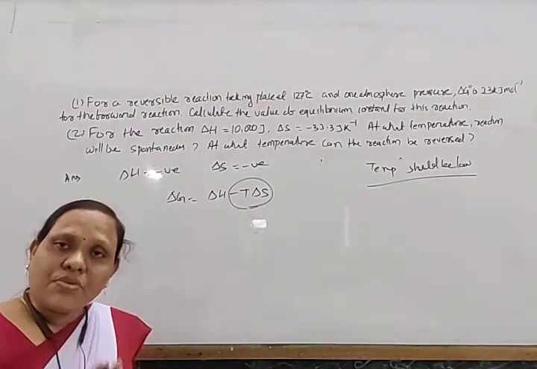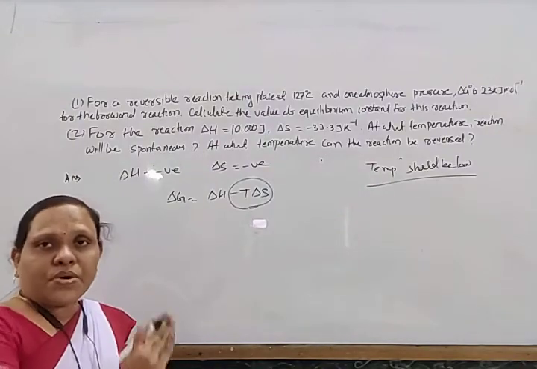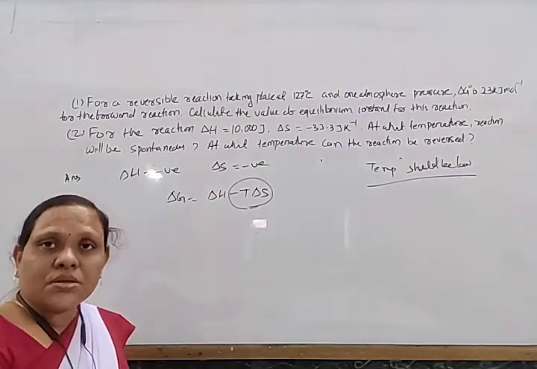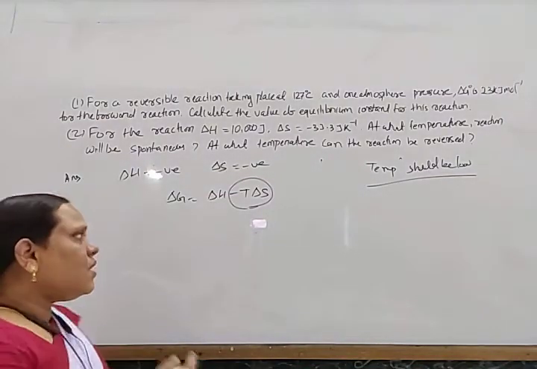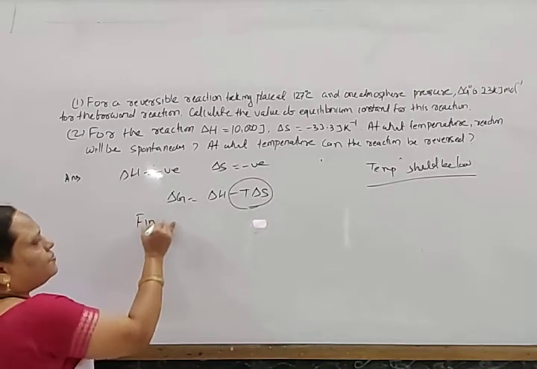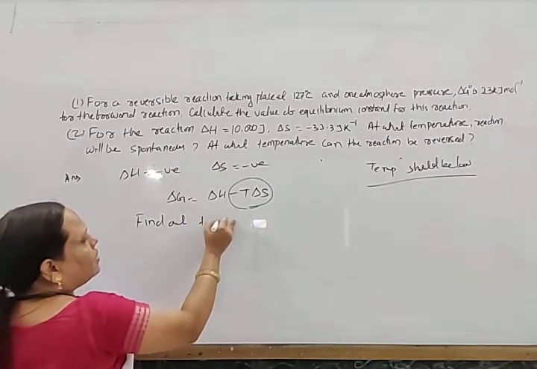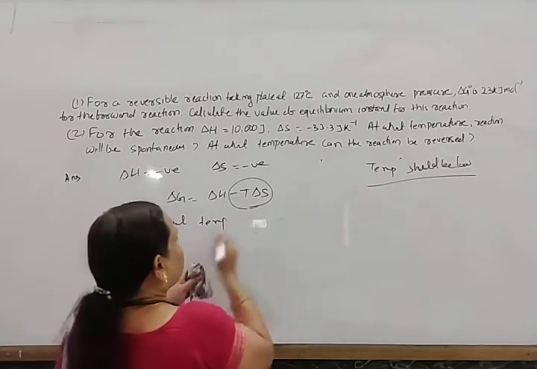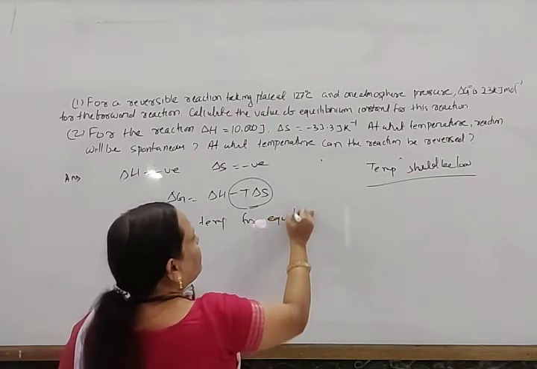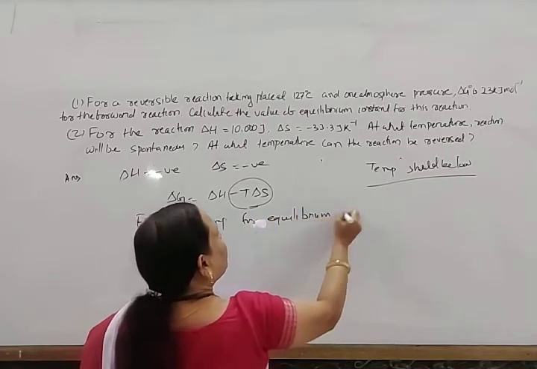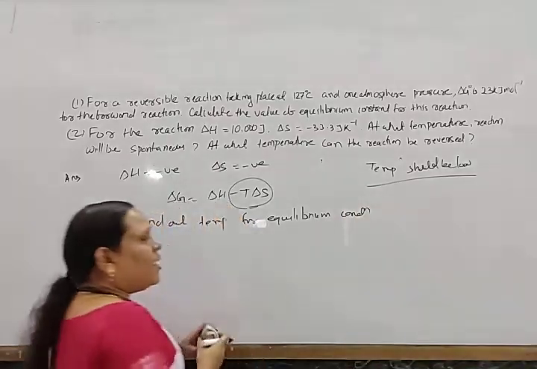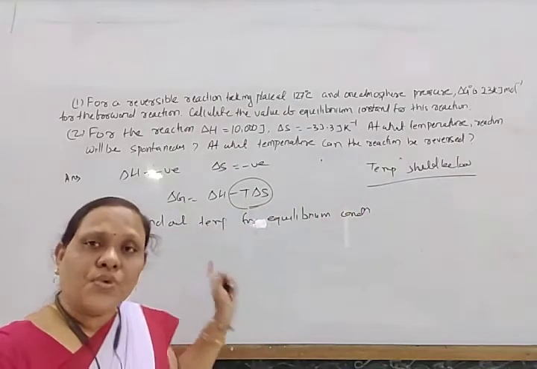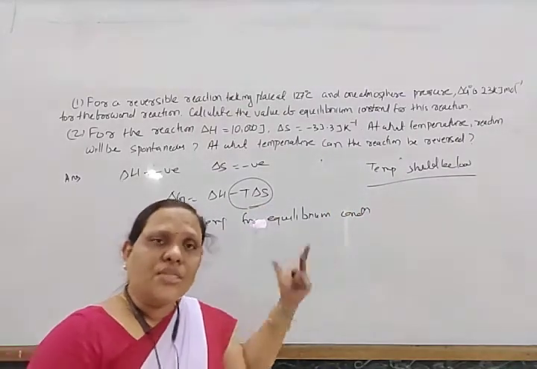Okay. So first, you have to find out the equilibrium condition. What is the temperature for achieving the equilibrium condition? Find out the temperature at equilibrium condition. Then if the temperature is less, that should be spontaneous. If the temperature is more, then that is reverse, or that will become non-spontaneous.